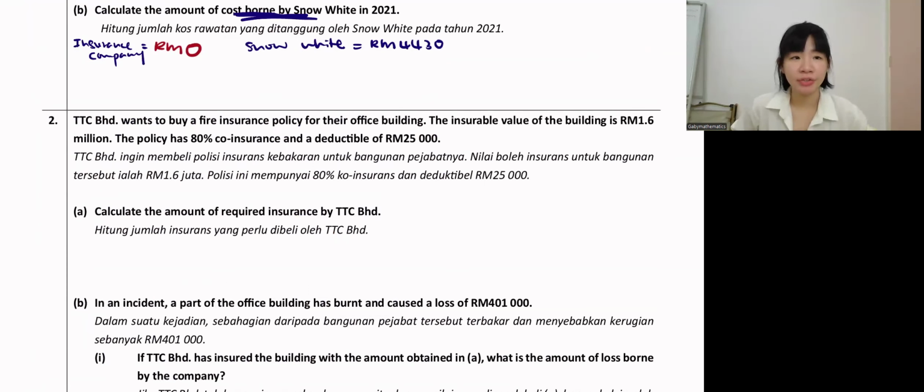Now, what is this question about? Fire insurance. Guys, do you remember fire insurance? TDC Berhad wants to buy a fire insurance policy for their office building. The insurable value of the building is 1.6 million. Insurable value, you can take it as the market price. The market price of this building is 1.6 million. The policy has 80% co-insurance, meaning the insurance company only takes care of maximum 80%. And there is also a deductible of 25,000.